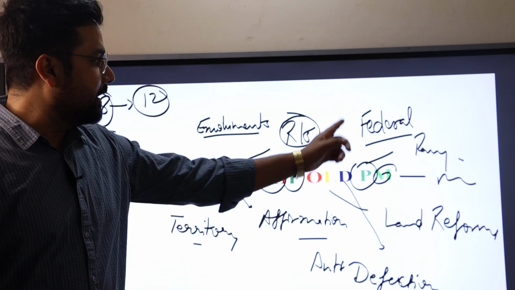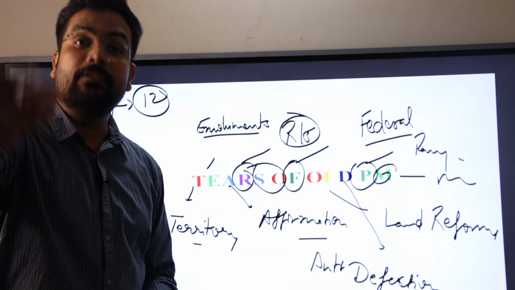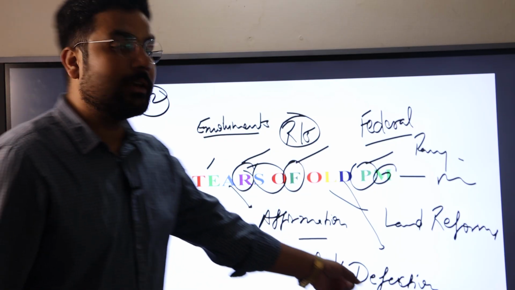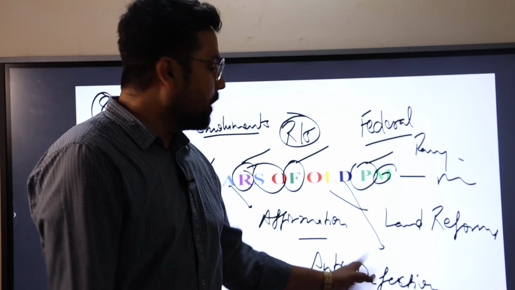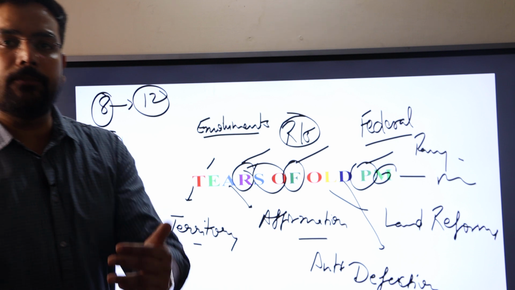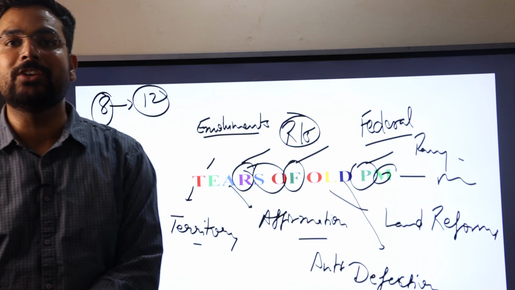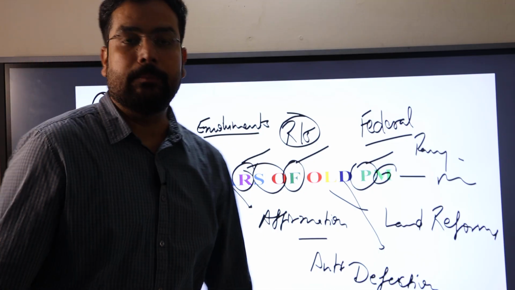F stands for federal nature of the state, that talks about the division of power. Then O stands for official languages. L talks about land reforms. D talks about defection or anti-defection law that prohibits defection. Then P and M. P stands for Panchayati Raj and M stands for municipality.